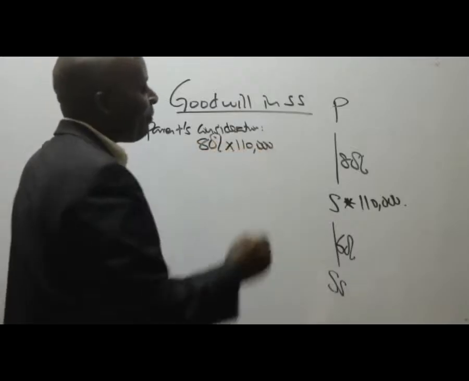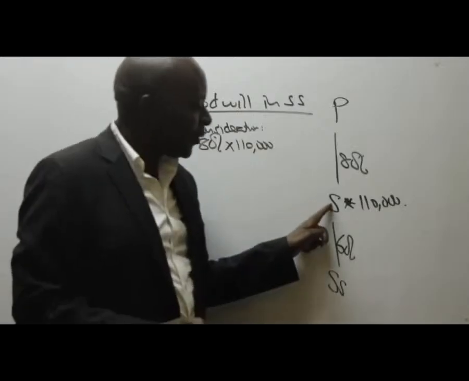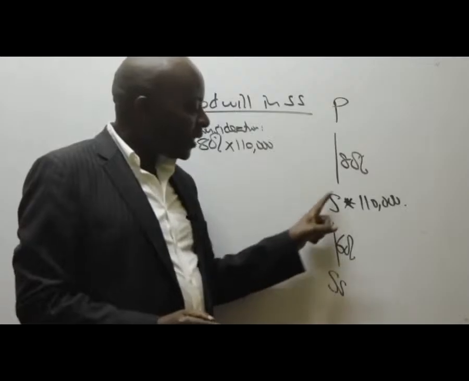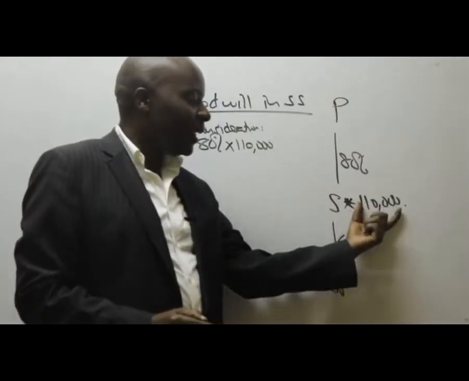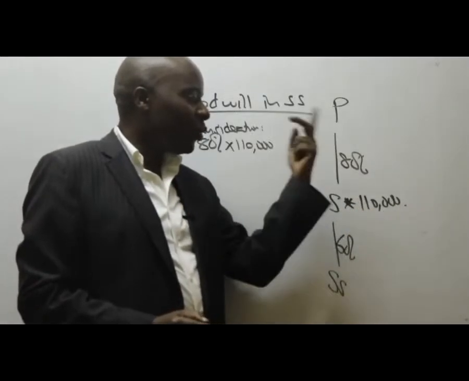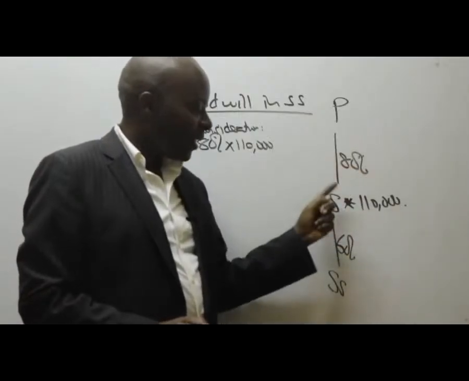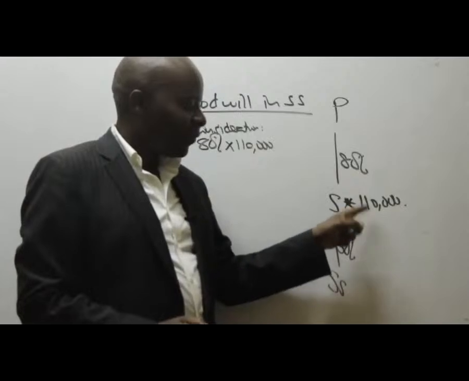The parent never paid; the parent only owns 80% of S. So when S raises this money, it has gotten it from two owners.